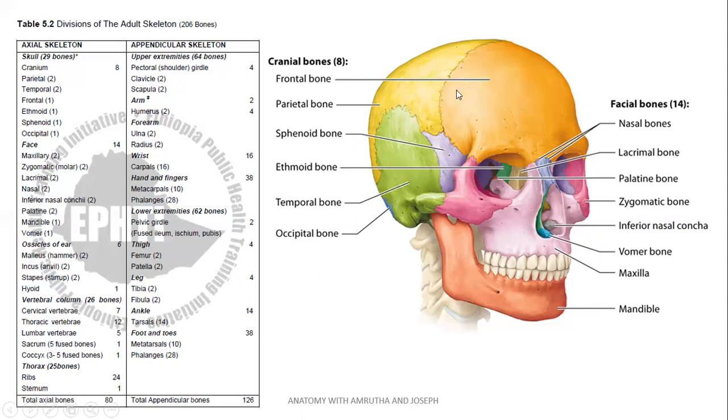Now, the frontal bone is an unpaired structure. Parietal bone is a paired structure. Sphenoid bone is unpaired, seen in the median plane. Ethmoid bone unpaired. Temporal bone paired. Occipital bone unpaired. Nasal bones are paired. Lacrimal bone paired. Palatine bone paired. Zygomatic bones are paired. Inferior nasal concha paired. Vomer single. Maxilla is a paired bone. Mandible single.